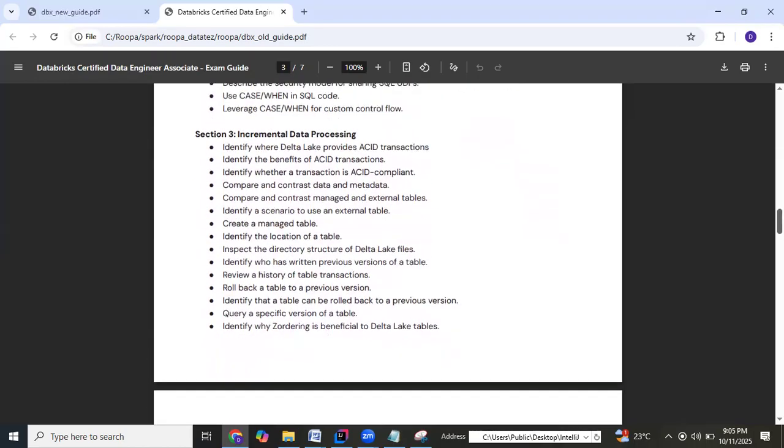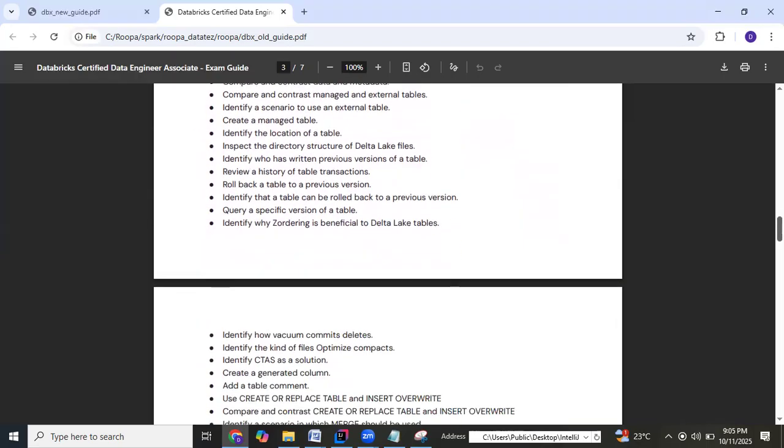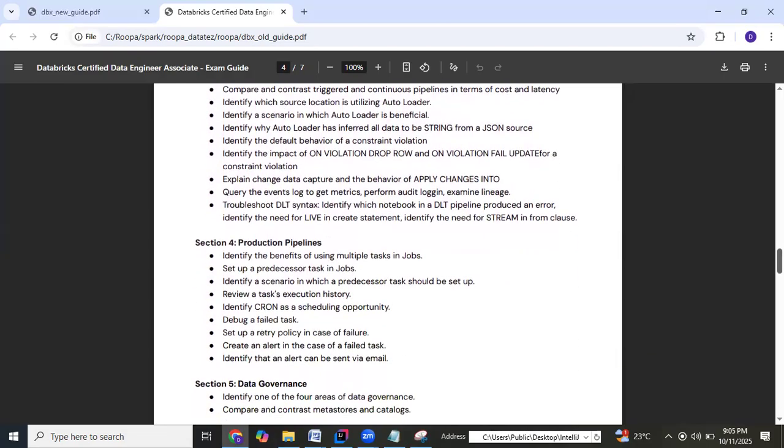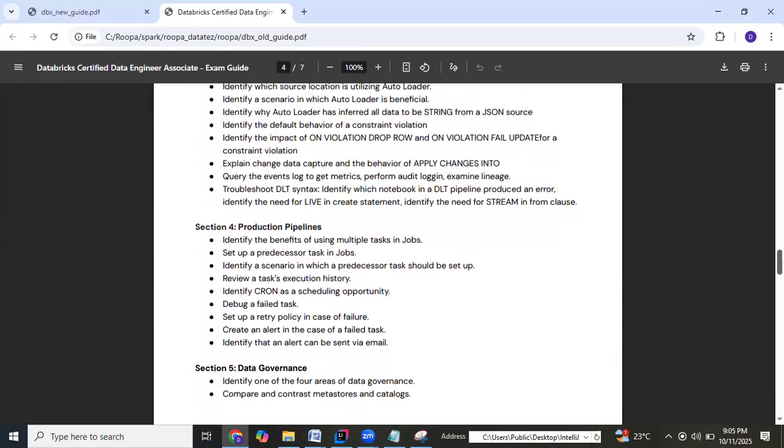Next, we have the section on incremental data processing. That's where the autoloader and all those concepts come into the picture. The merge into, copy into, we still have all of those. So in case you had some touch with Databricks and you were planning to appear for the associate exam before July 25th, and you couldn't do it, do not worry. With a little bit of extension to whatever preparation you would have done earlier, you should still be able to take up this associate exam.